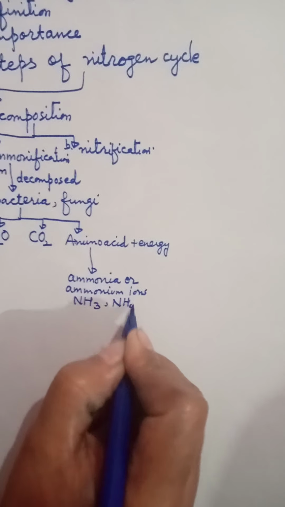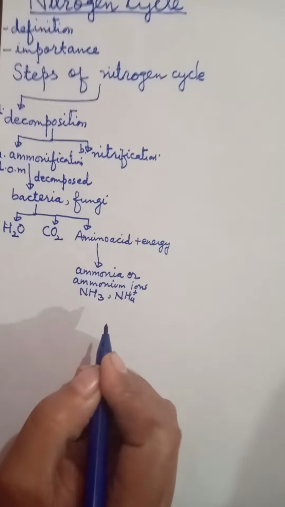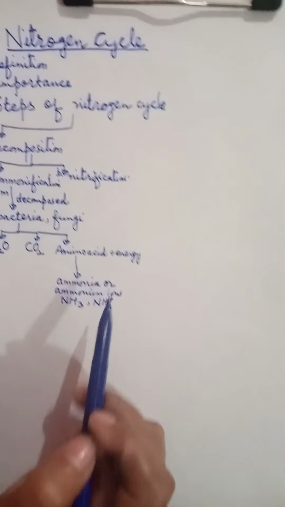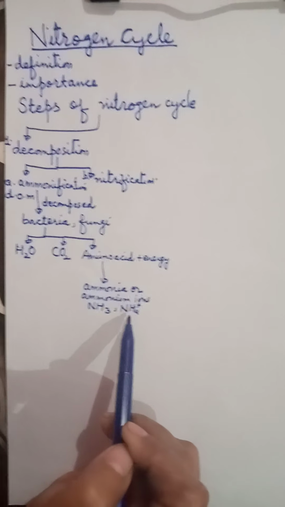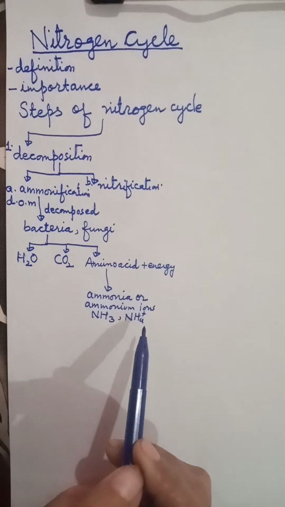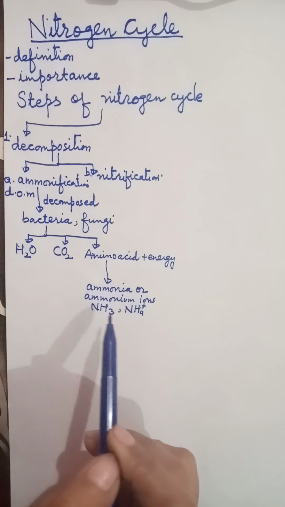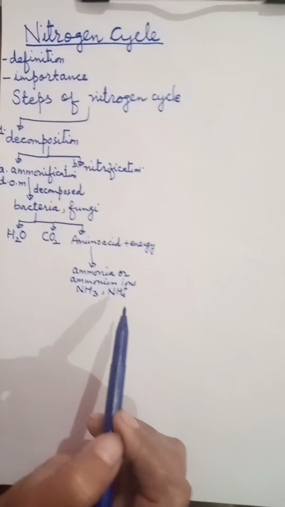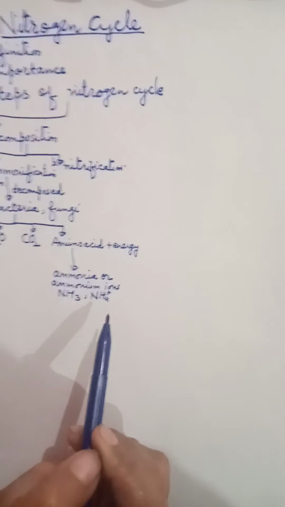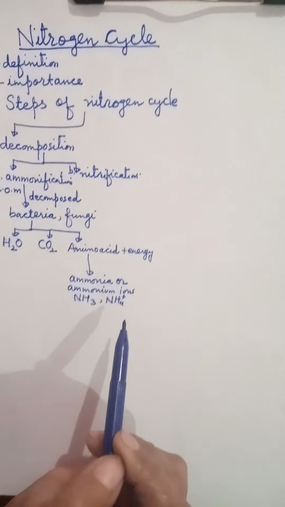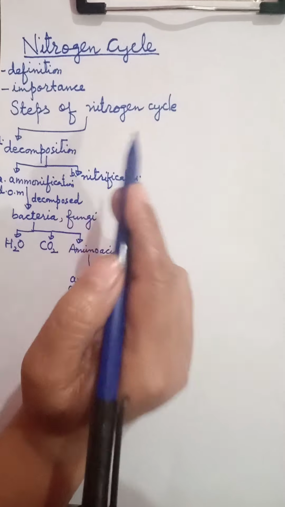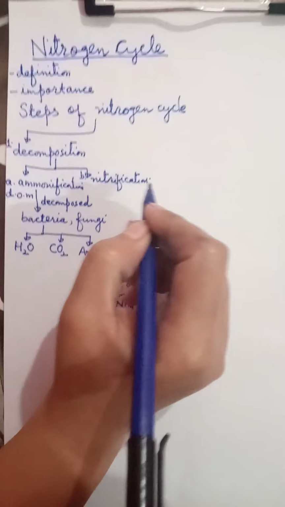Now students, this whole process, the production of ammonia and ammonium ions, is called what? Ammonification. Ammonification occurs in soil which contains an aerobic environment. Second step of decomposition is nitrification.